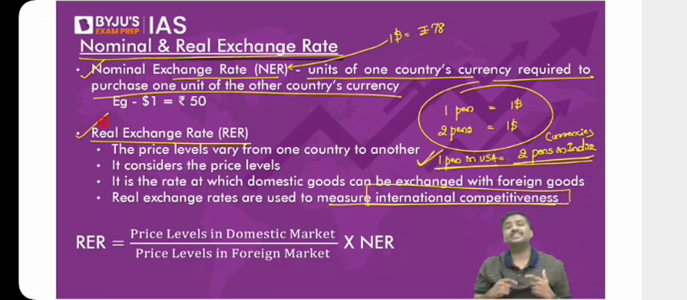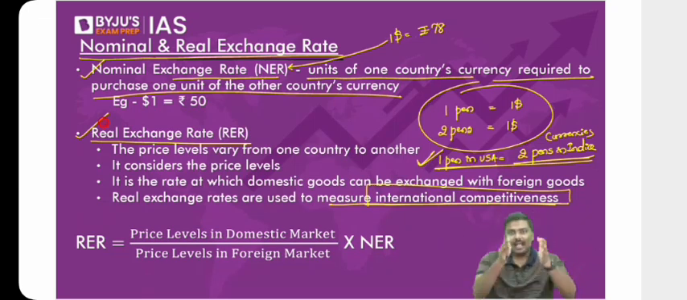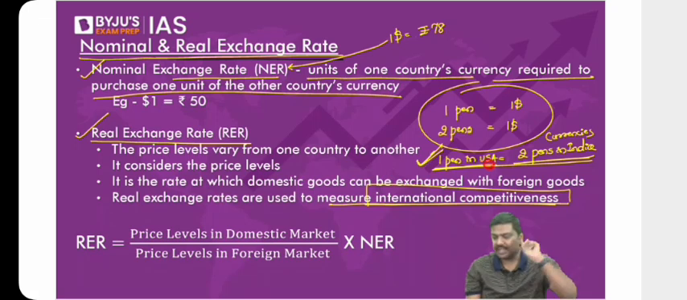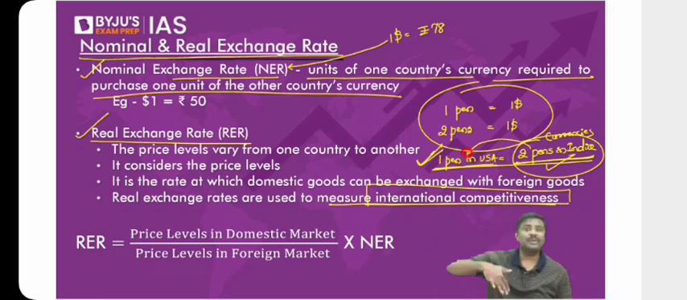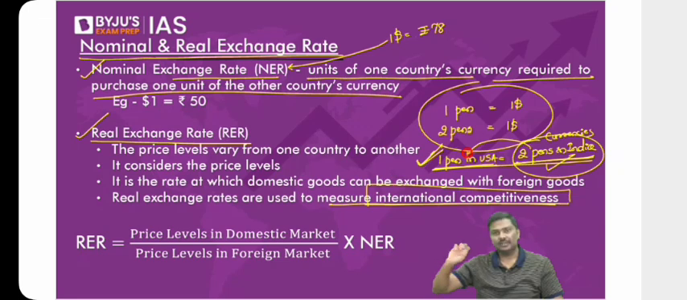In case of real exchange rate, we compare the trade competitiveness, and we compare how many goods in USA are equal to how many goods in India. If I conclude that 1 pen in USA is equal to 2 pens in India, I come to the conclusion that pens in India are cheaper, so we will have more export competitiveness compared to USA. Is the logic okay here? If there is any issue, please do let me know.